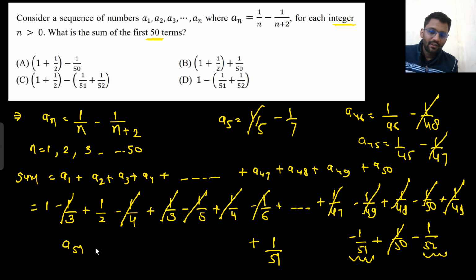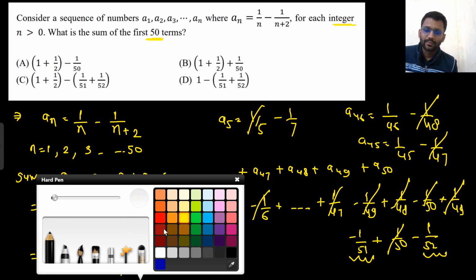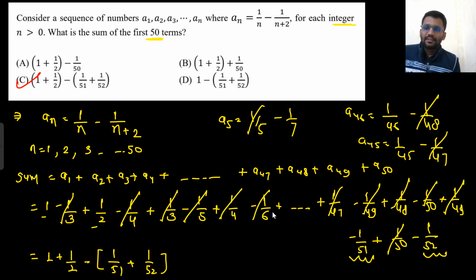What will be a51? 1 by 51 minus 1 by 53. So this would have been cancelled. But it is not the case. Why so? Because n cannot be greater than 50. So this will not get cancelled. Similarly, this will not get cancelled. And in the same way, 1 and 1 by 2 also will not get cancelled. Right? So the only remaining part is 1 plus 1 by 2 minus 1 by 51 plus 1 by 52. So option C is correct.